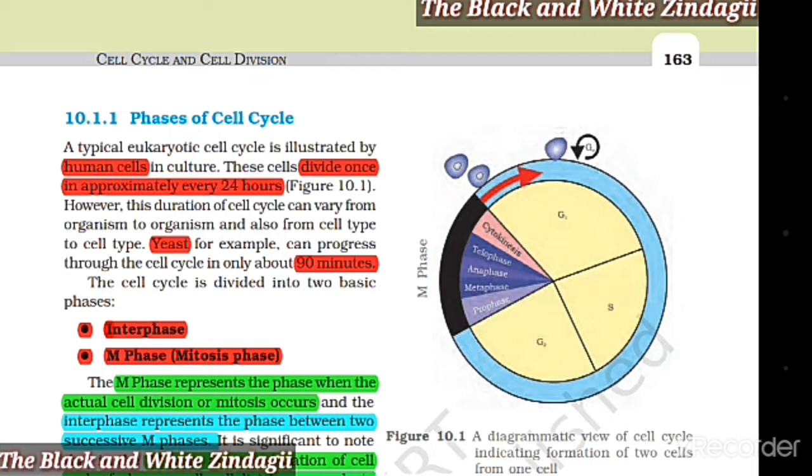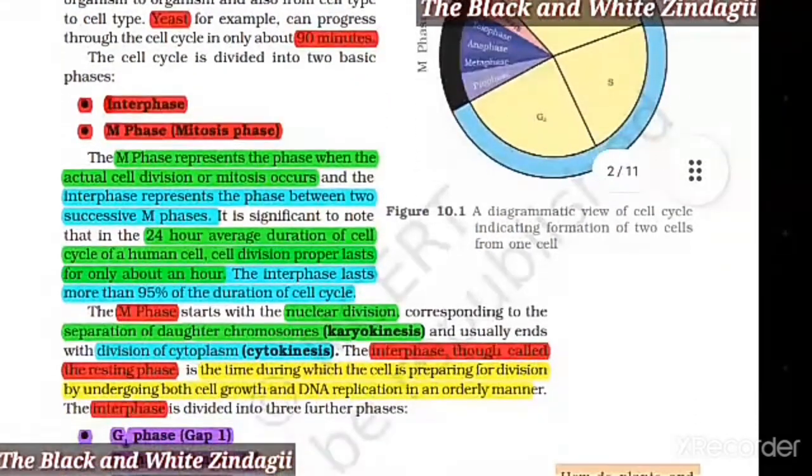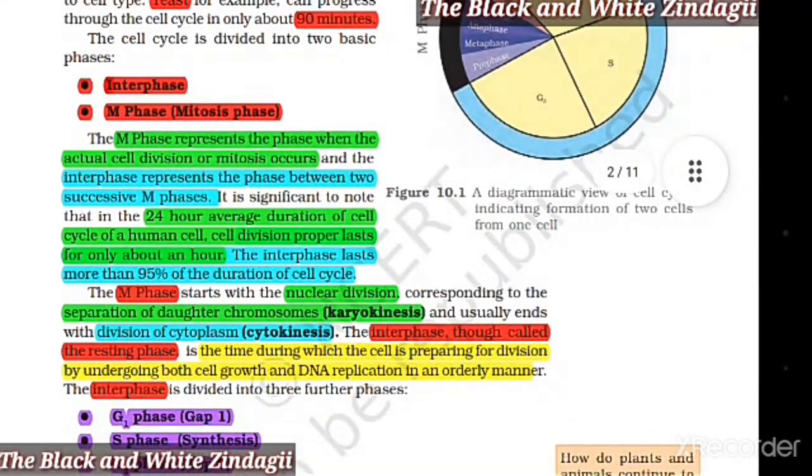Yeast, for example, can progress through the cycle in only about 90 minutes. The cell cycle is divided into two basic phases, interphase and M phase, that is mitosis phase. The M phase represents the phase when the actual cell division or mitosis occurs, and the interphase represents the phase between two successive M phases.